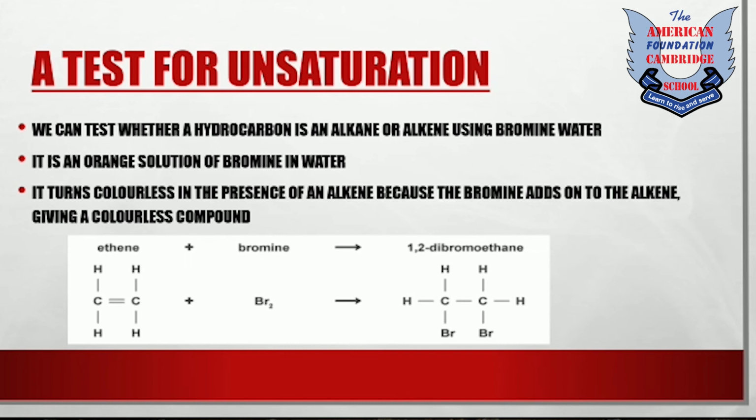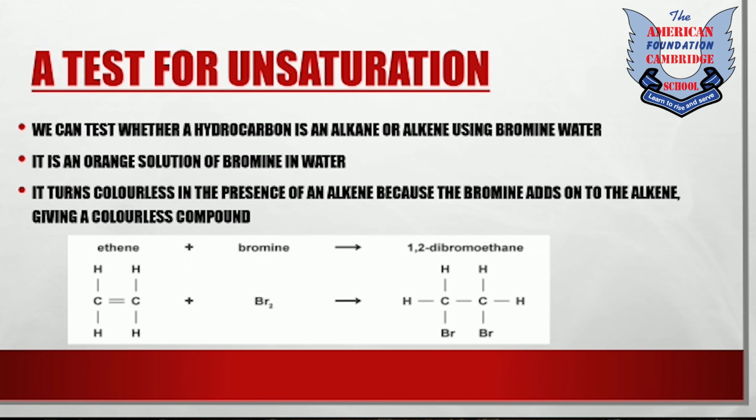For this purpose, we simply add the bromine water to our hydrocarbon. If it turns colorless, it means that an alkene is present. It turns colorless in the presence of an alkene because the bromine adds onto the alkene, giving a colorless compound. If it is an alkane, then there will be no reaction and the color of bromine will not change.